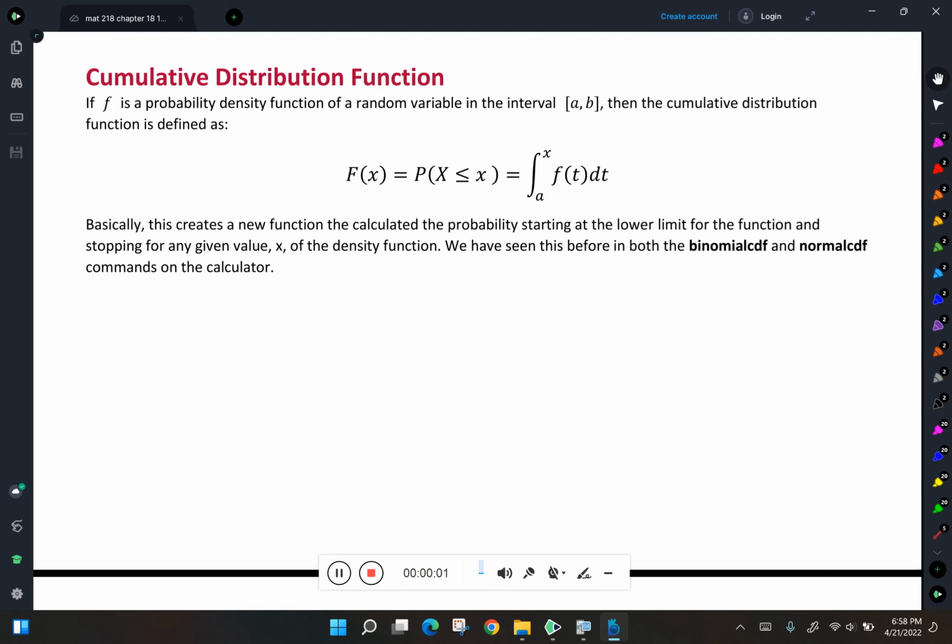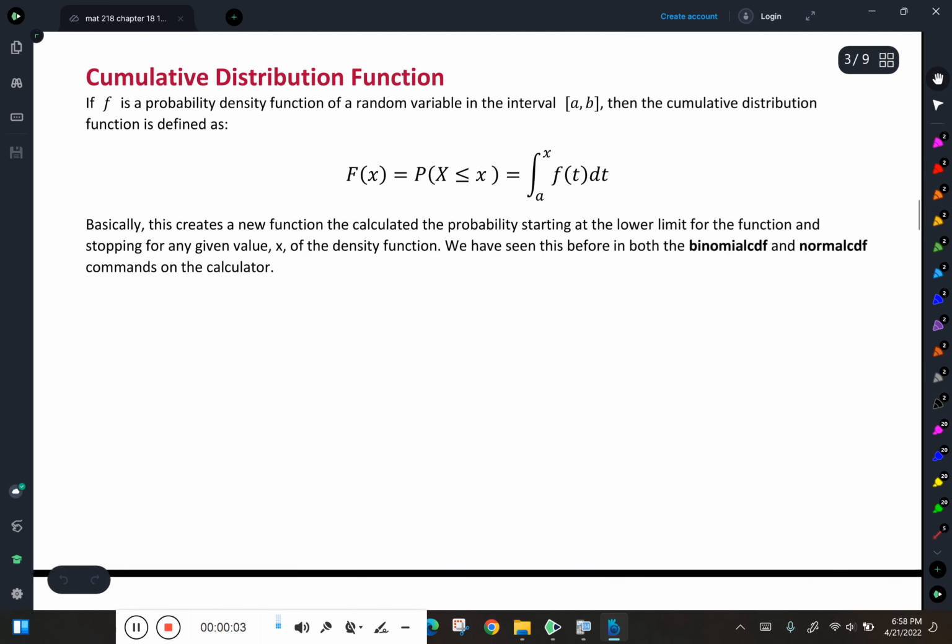All right, so here we go with part 2 of section 18.1. We're still working with probability density functions. And in this last bit, we're going to take a look at the idea of the cumulative distribution function.